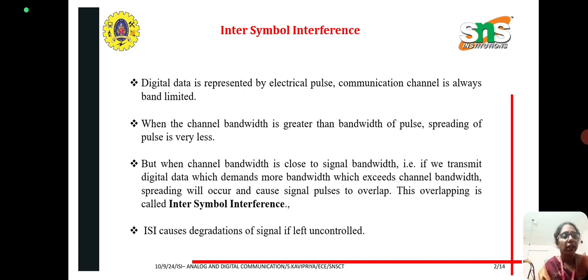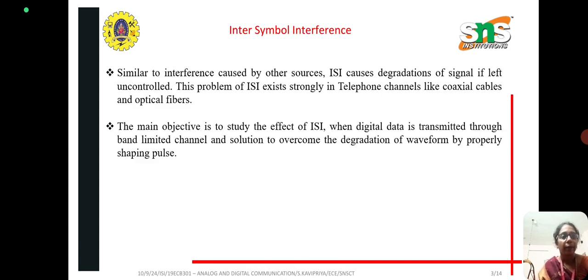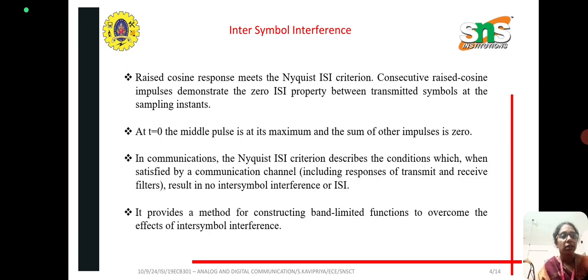Intersymbol interference causes a degradation of a signal if left uncontrolled. Similar to the interference caused by other sources, ISI also causes a degradation of signals if left uncontrolled. The problem of ISI exists strongly in telephone channels like coaxial cable and optical fibers. The main objective is to study the effect of ISI when digital data is transmitted through a band limited channel, and the solution to overcome the degradation of the waveform by properly shaping pulses.